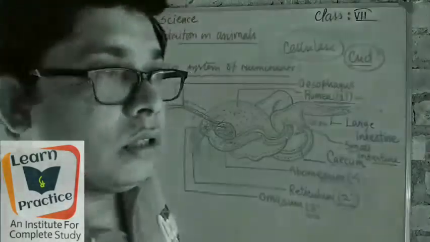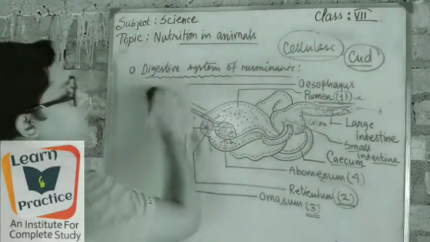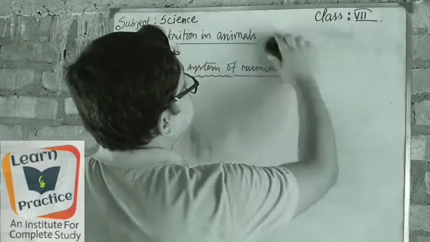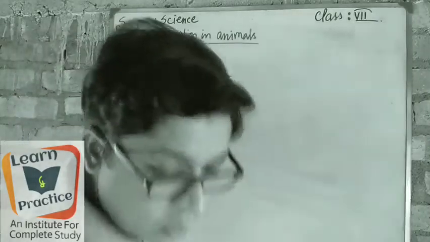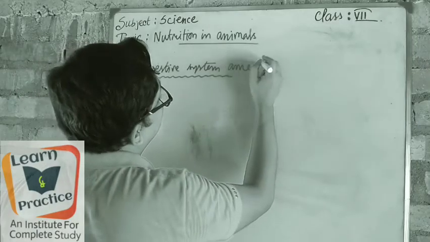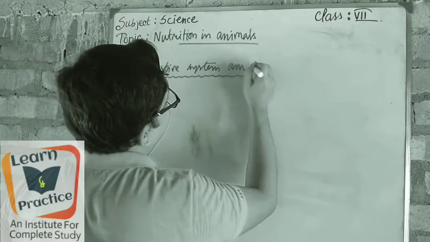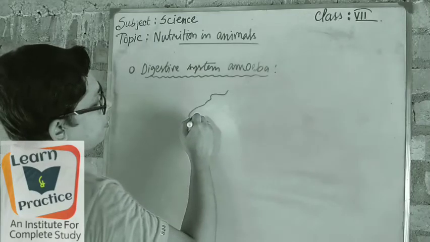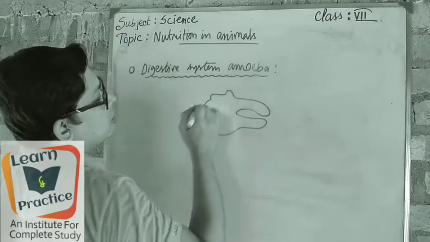Now we will go for the body and digestion of unicellular organisms. Okay, let's go for it. For the digestive system in a unicellular organism, we can take the amoeba. Is there any shape in the body? No, actually they are totally jelly-based, right?